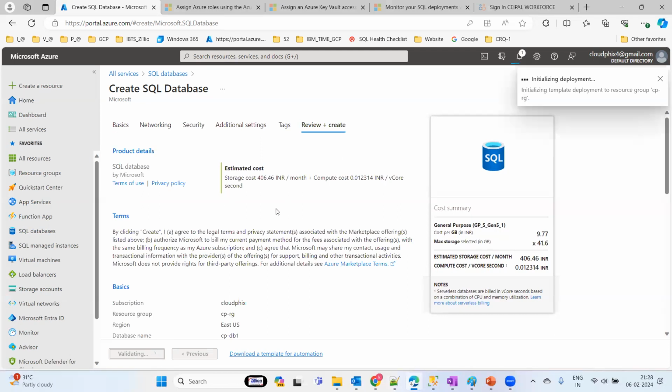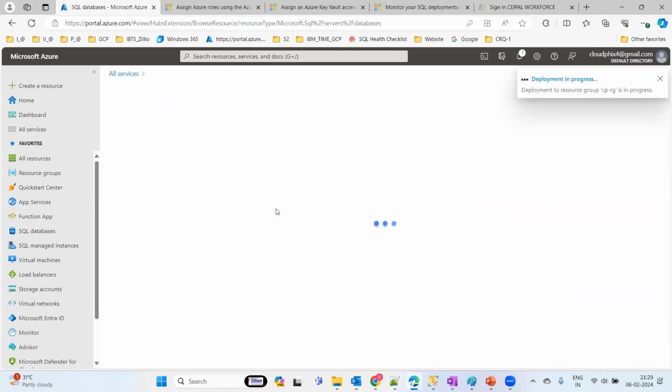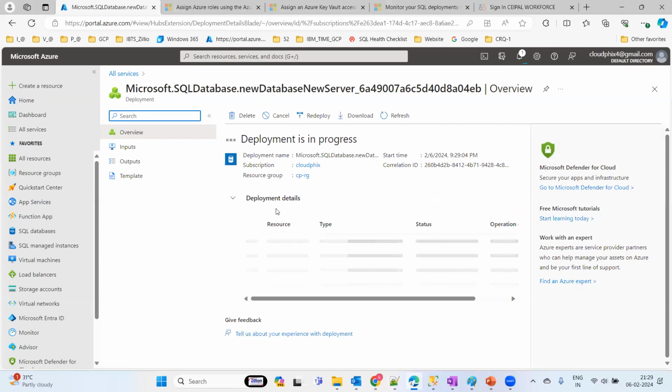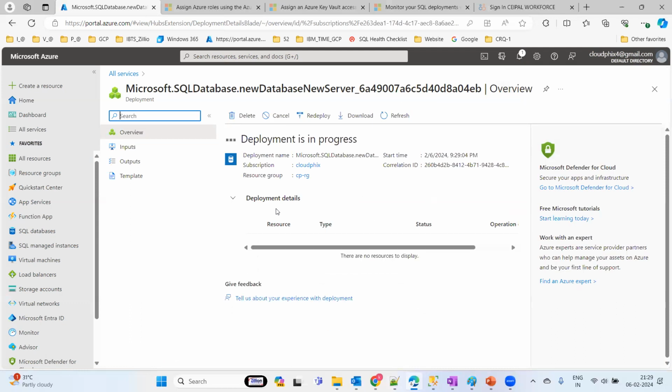But we do have a lot of things to discuss, like business continuity, failover, high availability, backup, all these things in detail. We are going to cover them module by module, and we're going to discuss them with real-time lab scenarios. This is a simple and straightforward deployment of Azure SQL. And we do have